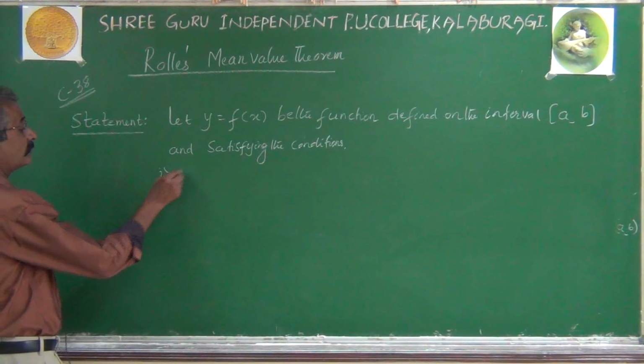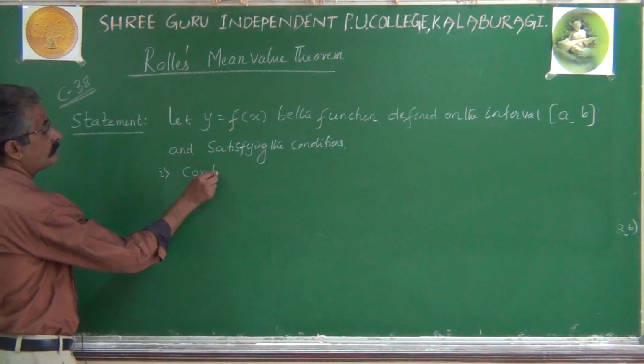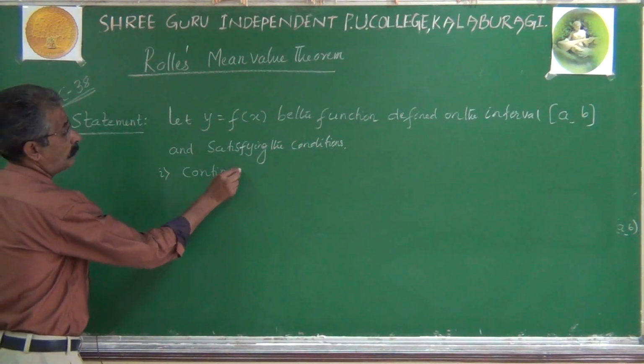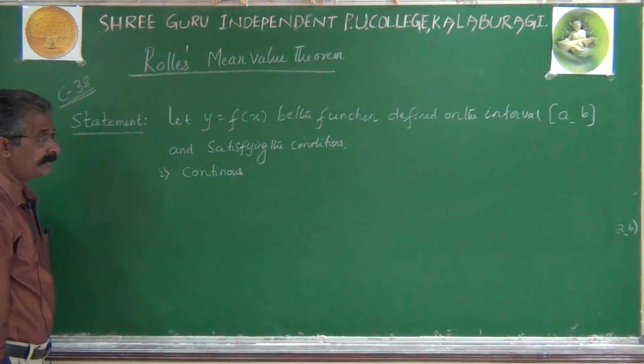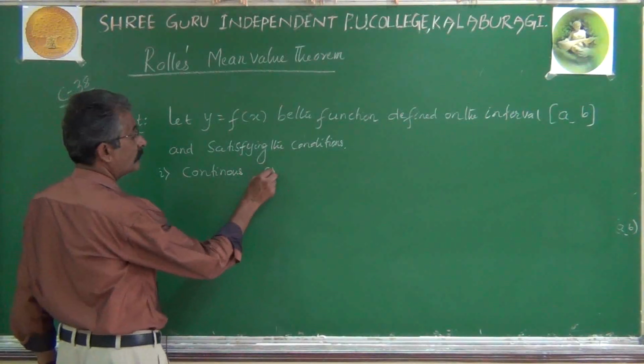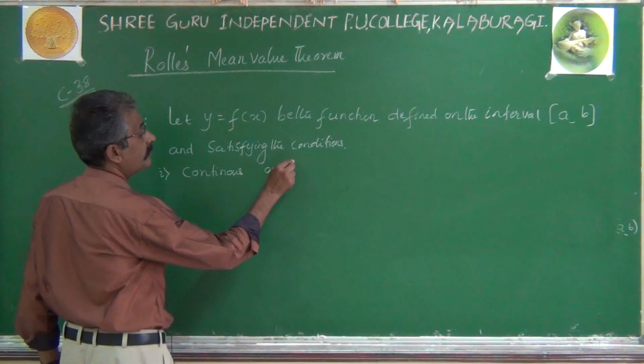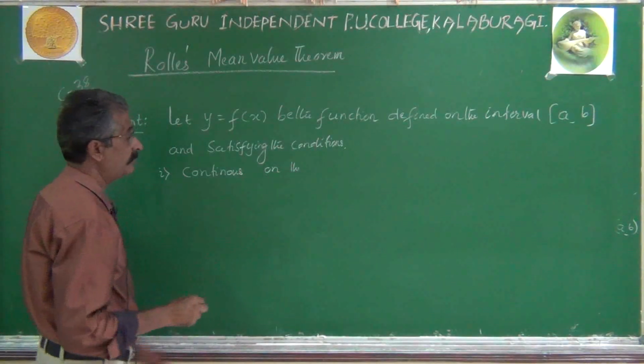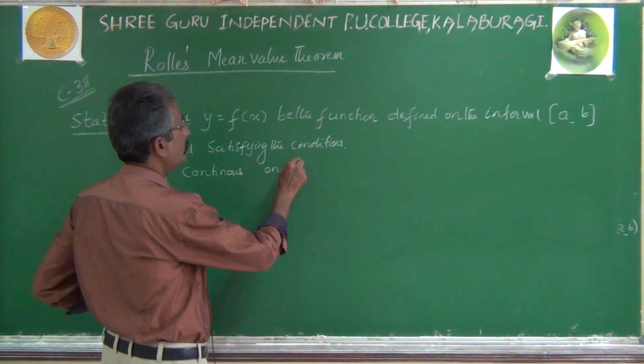First one, continuous. What is continuous? Function is continuous on the closed interval AB.